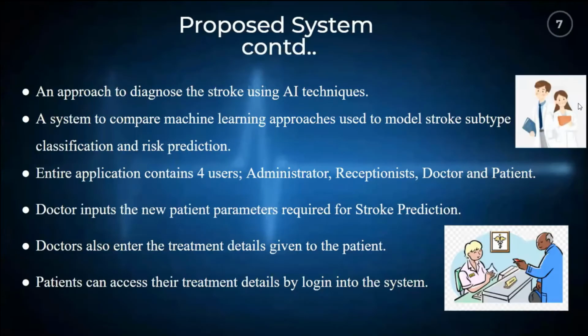Moving ahead, in this proposed system, we are going to diagnose the stroke using AI techniques. We will compare the machine learning approaches to predict the classification and risk prediction for strokes. As my teammate said, we have different types of strokes, so we will try to make an accurate measurement of which type of stroke is possible. And in this proposed system, we are going to make use of a web application. In this application, we will be using different roles, for example, administrator, receptionist, doctors, and patients.